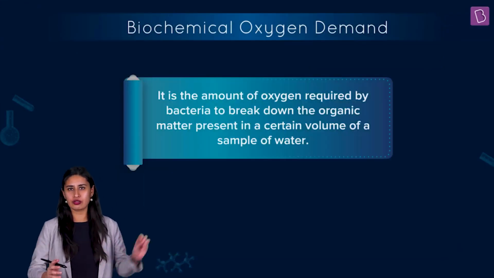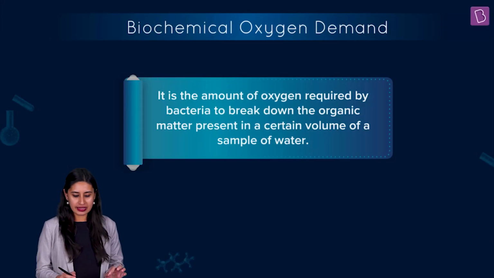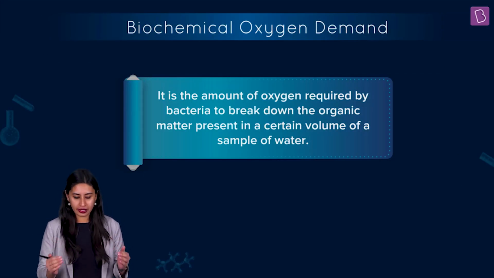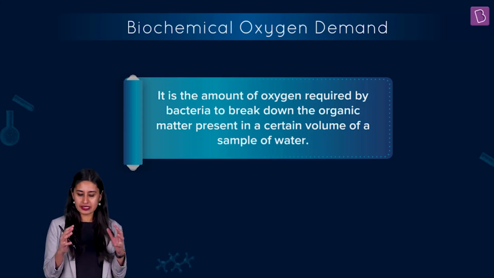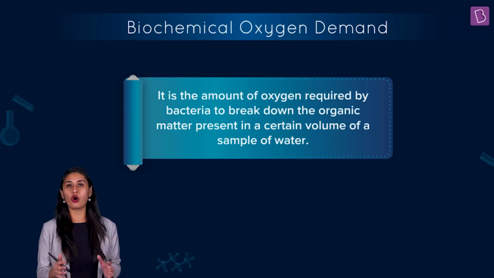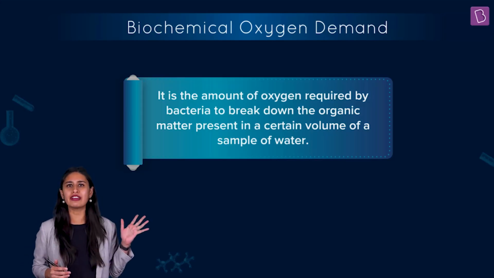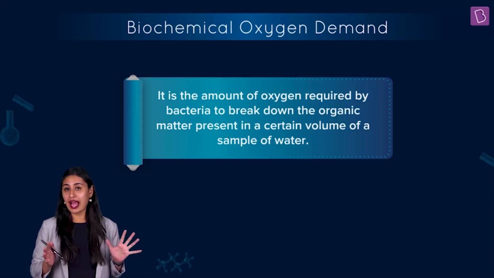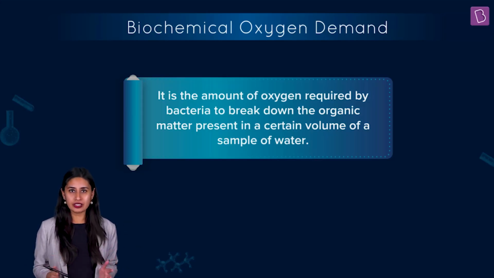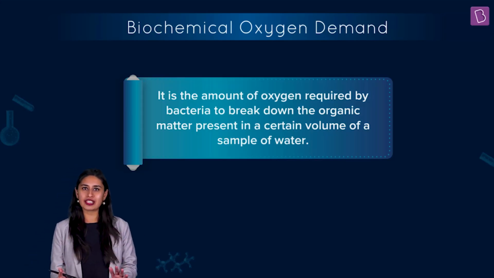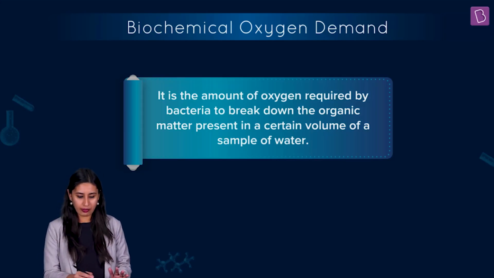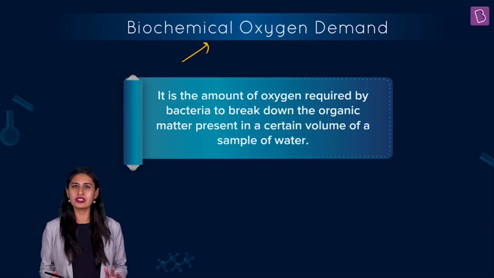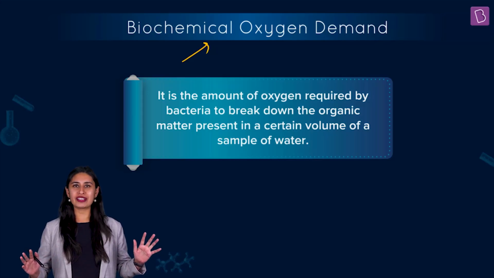If you know the definition as it is from NCERT once again, it is the amount of oxygen required by bacteria to break down the organic matter present in a certain volume of a sample of water. So this is by definition what BOD is. And like I told you, it's a parameter. A parameter to check what? To check pollution. So there's a misconception that can be related to biological oxygen demand or biochemical oxygen demand. What is it? That the higher the BOD, that means the oxygen demand is very high.